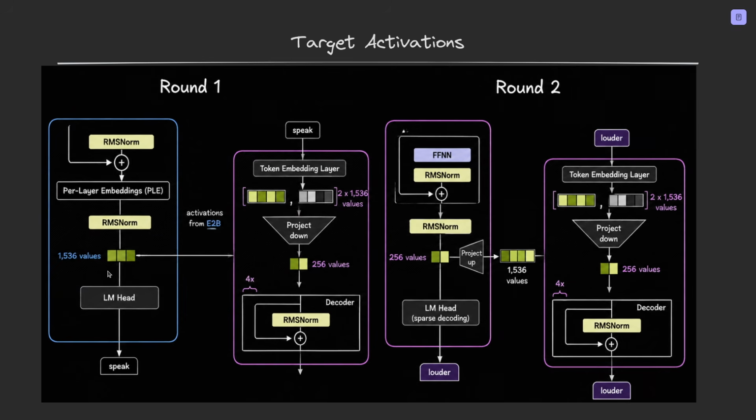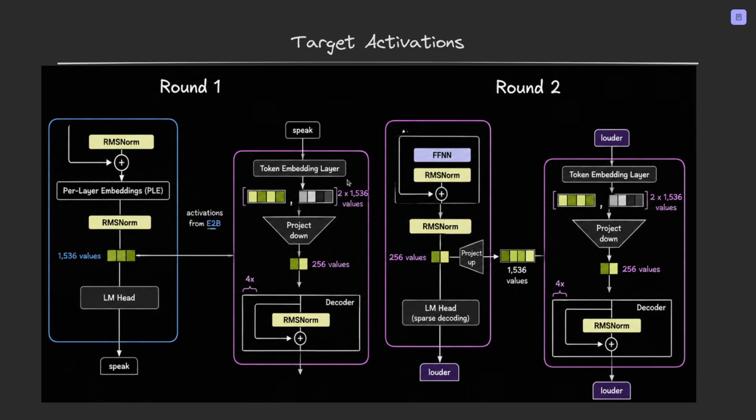And in the diagram, the target model processes "speak", and later the drafter model's LLM head will produce the "louder" token and so on. And the hidden state is the model's internal summary of the current context. So it's a vector with 1536 numbers, and the LLM head reads that vector and turns it into a prediction for the next token. And then we also have the token embedding layer.